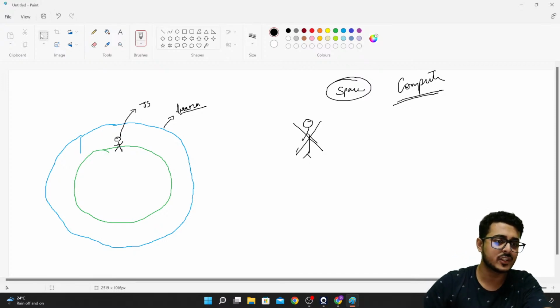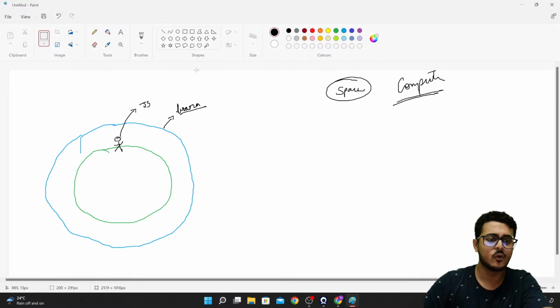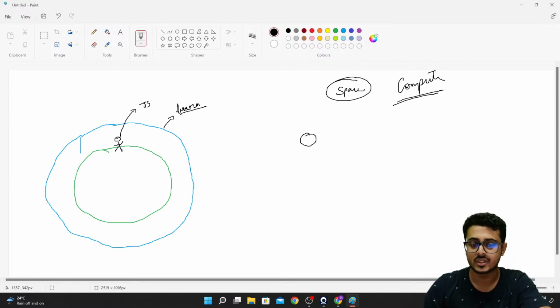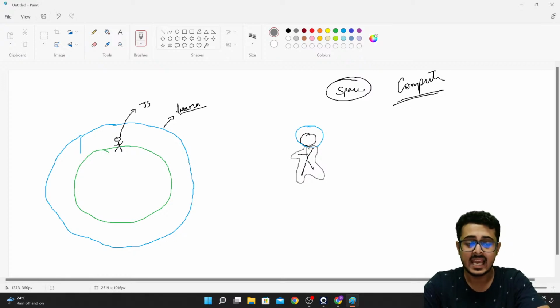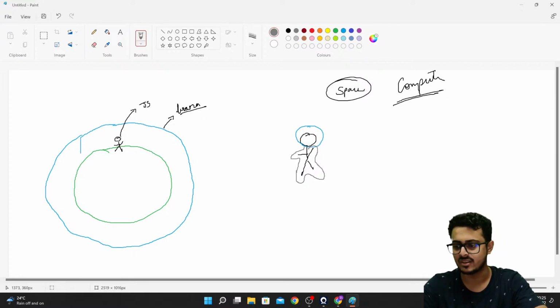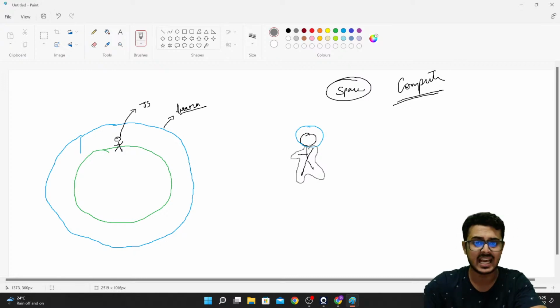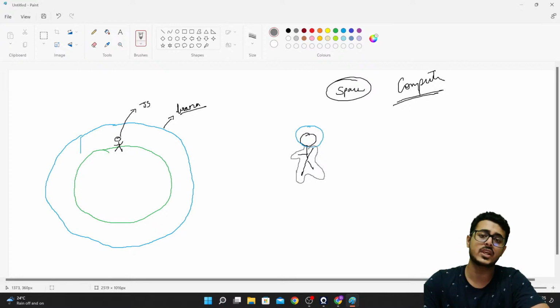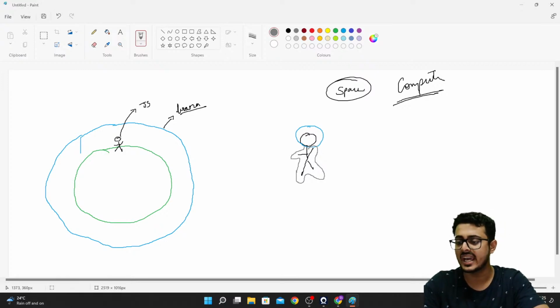That is because when humans go into space, they have something called space suits. It looks something like this. You have a helmet, and then the space suit that surrounds all their body parts. This space suit provides the humans with additional functionality as well as the basic necessities with which they will be able to survive inside of space. Am I right or wrong, guys? Please do let me know.